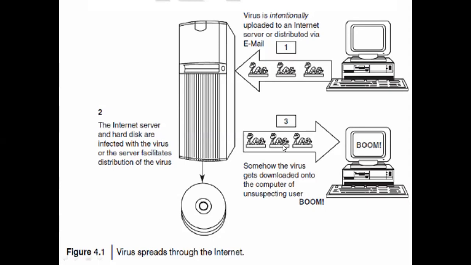Later, whoever requests to download some data from the server, that virus automatically enters their system. So this is how the virus spreads through the internet.